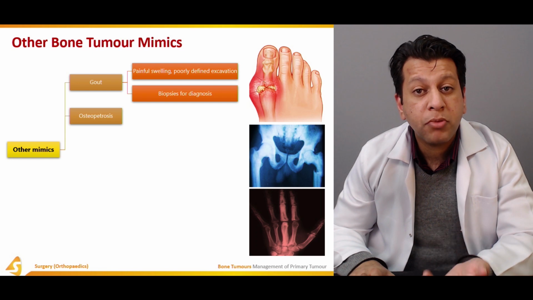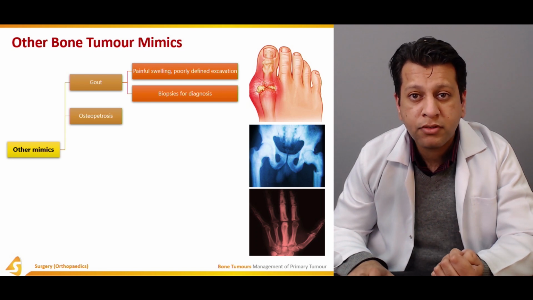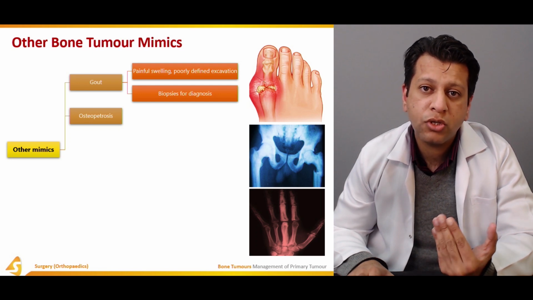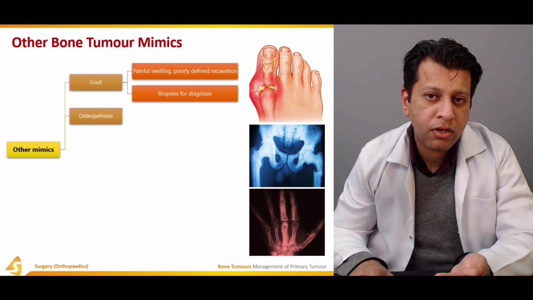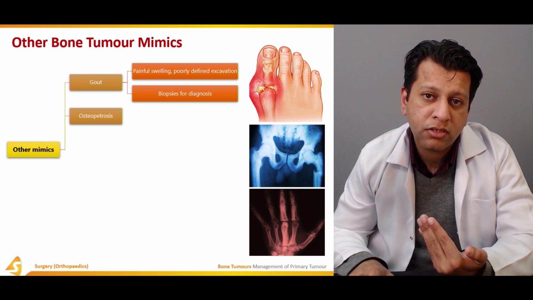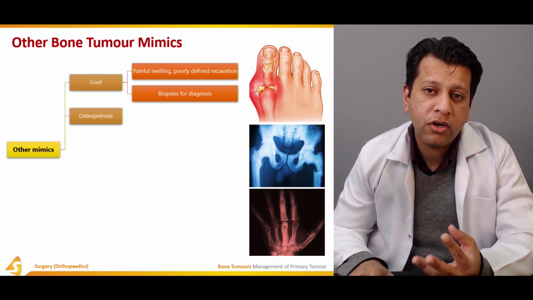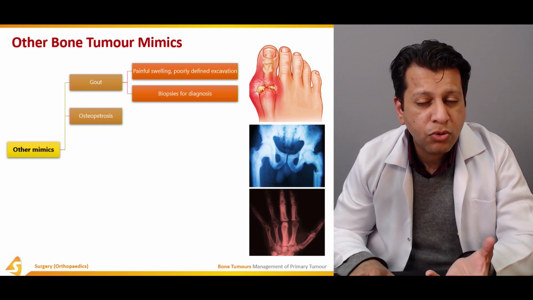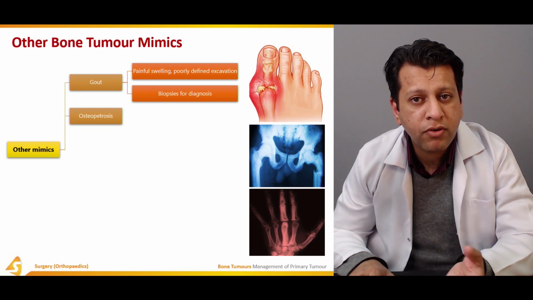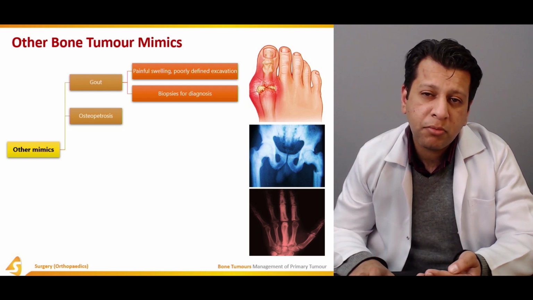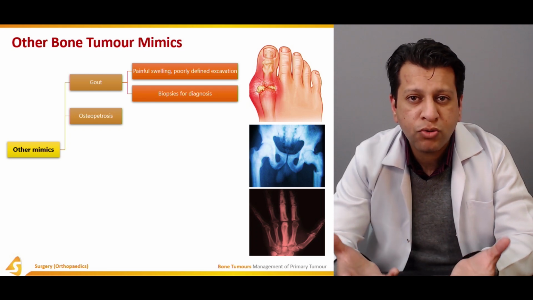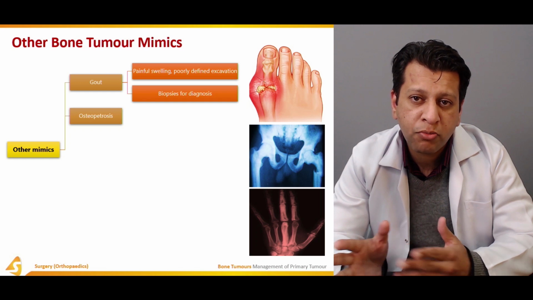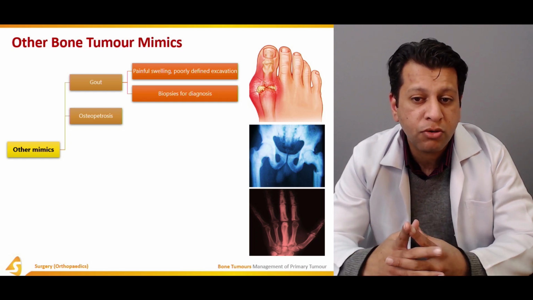On the other end, osteopetrosis is also a disorder of bone in which there is increased bone density because the osteoclasts are actually defective. As a result, the osteoblasts are laying down a lot of bone. This usually presents with thick cortices with sclerotic bone. Sclerosis can be a sign of a pathology as well, and sometimes it's very difficult to differentiate between those tumors which are producing an osteoid matrix and osteopetrosis, because there's almost a similar kind of sclerosis involved.